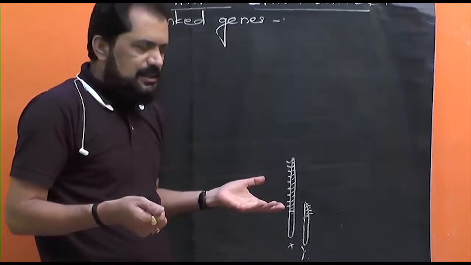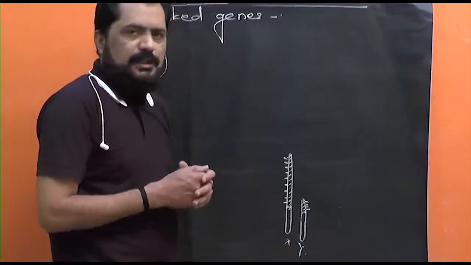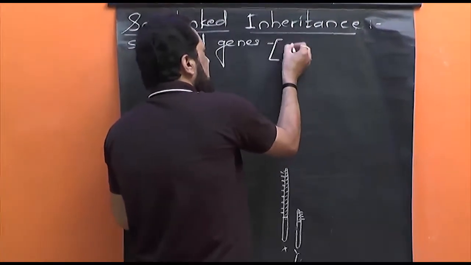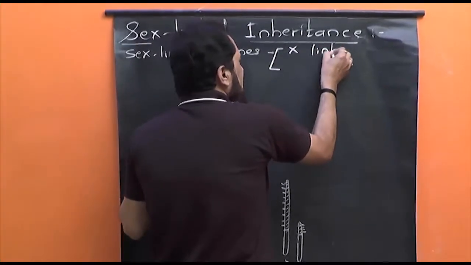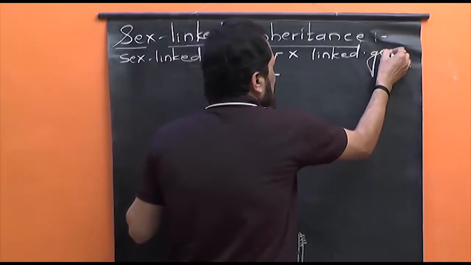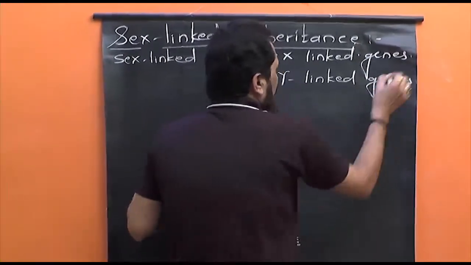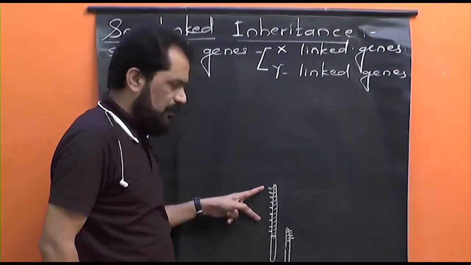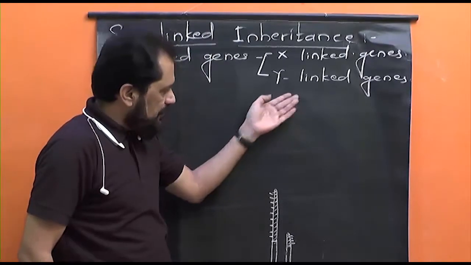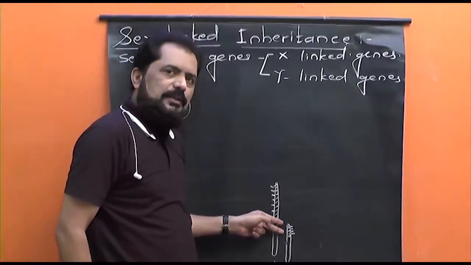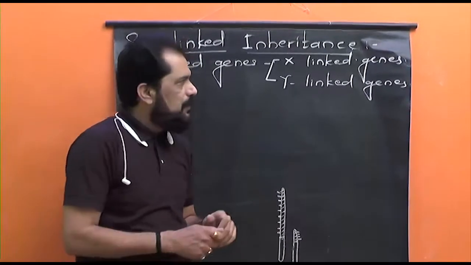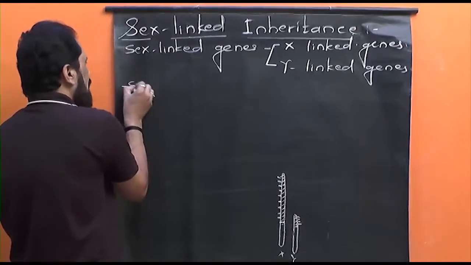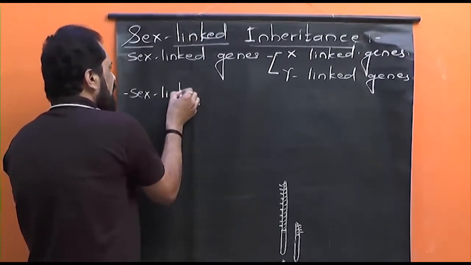Sex-linked genes. As in human beings there are two types of sex chromosomes, obviously the sex-linked genes are also of two types: X-linked genes and Y-linked genes. Very simple. X-linked genes are the genes present on the non-homologous part of the X chromosome, and Y-linked genes are the genes present on the non-homologous part of the Y chromosome. The characters controlled by such sex-linked genes are known as sex-linked characters.